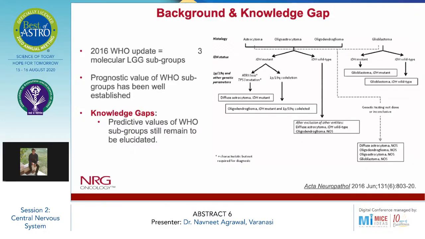In the IDH wild type, after exclusion of other entities, we are left with diffuse astrocytoma IDH wild type and oligodendroglioma not otherwise specified. In the glioblastoma arm, there is IDH mutant and IDH wild type. So we have glioblastoma IDH mutant and glioblastoma IDH wild type. And if there is no genetic testing done or it is inconclusive, there is diffuse astrocytoma not otherwise specified, oligodendroglioma not otherwise specified, oligoastrocytoma and glioblastoma not otherwise specified.